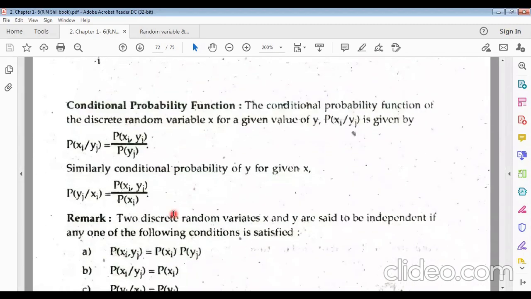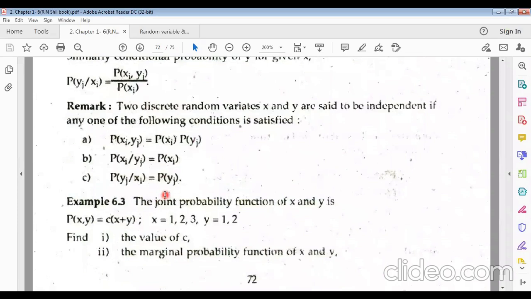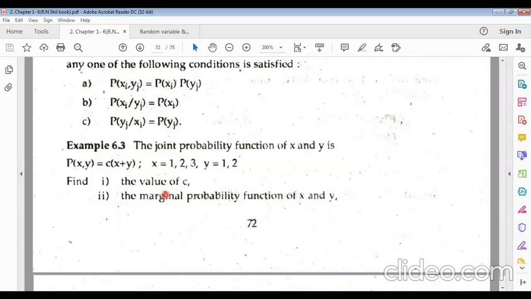Now conditional probability function. Actually, this is the part of conditional probability. If yj happened, then the probability of xi will be p(xi, yj) divided by p(yj). Similarly, the probability of yj given xi will be p(xi, yj) divided by p(xi). Understand? This is where the actual law of conditional probabilities comes from.